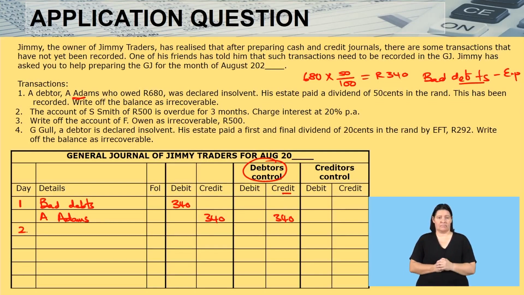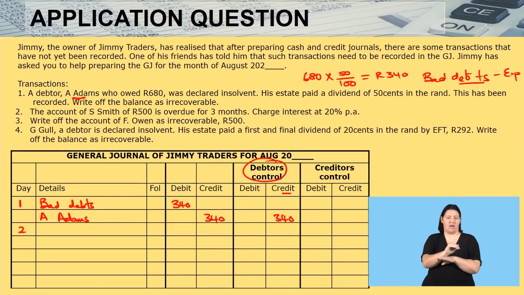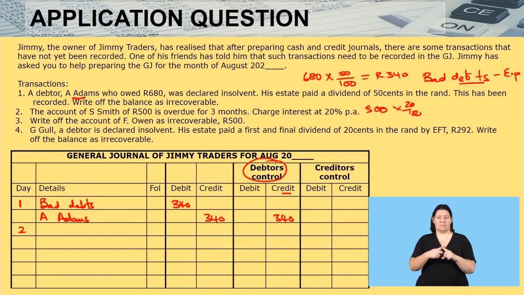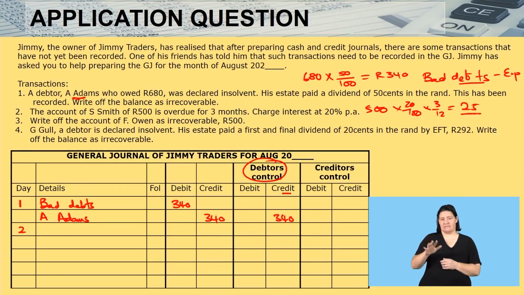The next one reads, the account of S. Smith of 500 is overdue for 3 months. Charge interest of 20% per annum. 500 is what is overdue on the account. The interest is 20% and it has been due for 3 months. How much is that going to give you? It will give you 25 rands.